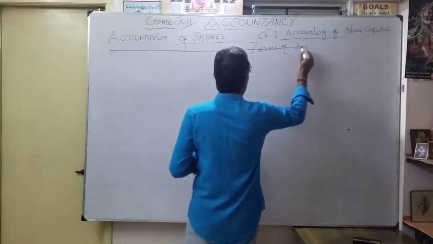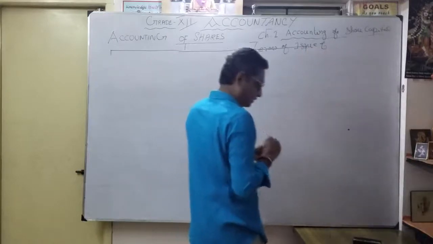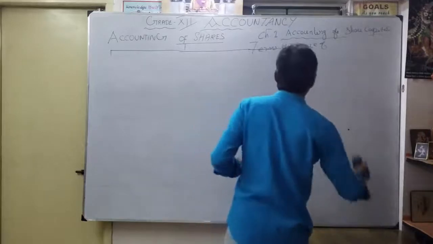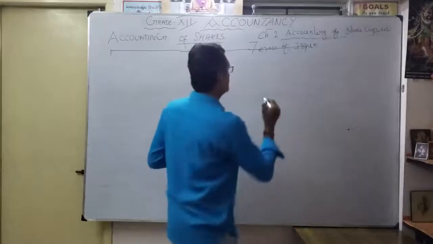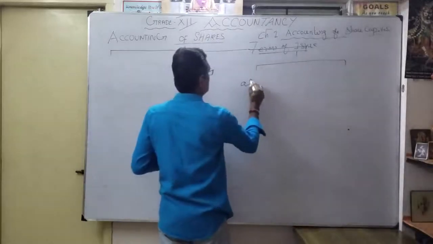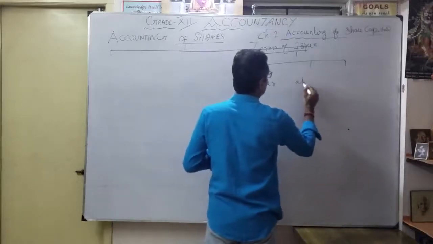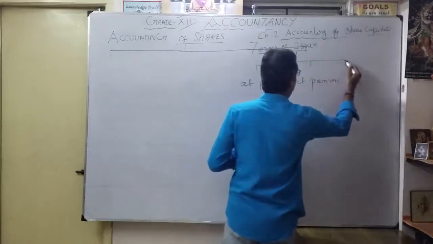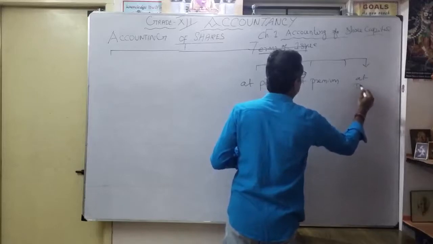What are the terms of issue of shares? Maybe we can issue in mainly three classifications. One is at par, thereafter at premium, then at discount.